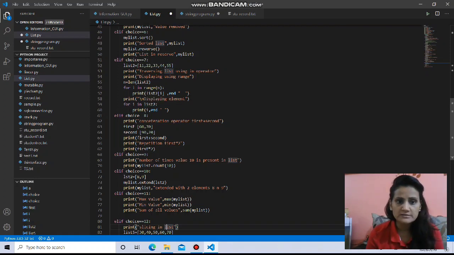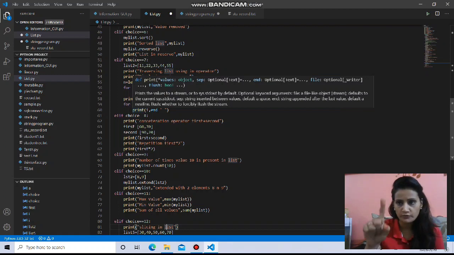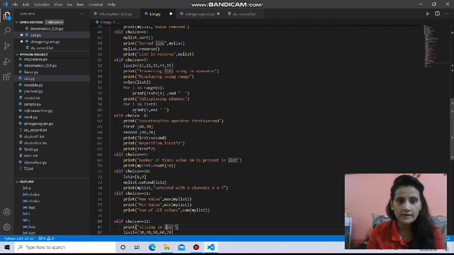So for i in list, the simple meaning is that this is a pointer. We are pointing to the first value of the list, then the second, then the third, fourth and fifth. And i is actually the value of the element. So print i means directly the first value, then the second value, third value, like this all 5 values will be printed. Now why am I using end here? It is because print has a new line character in itself, as I explained. So if you don't want your output in different lines, that means vertically, always use end and a space, so the escape sequence will be taken as a space.